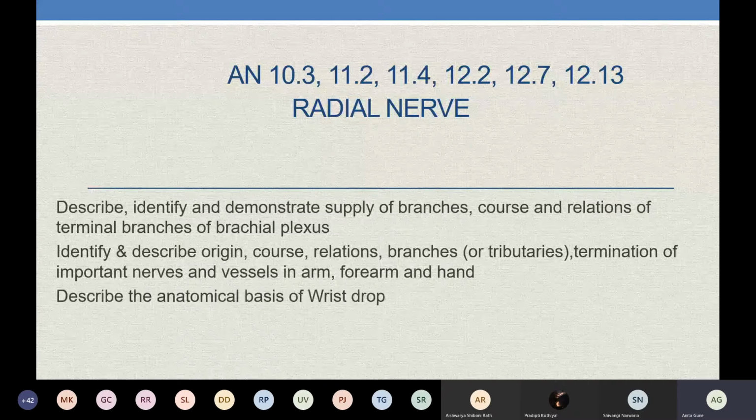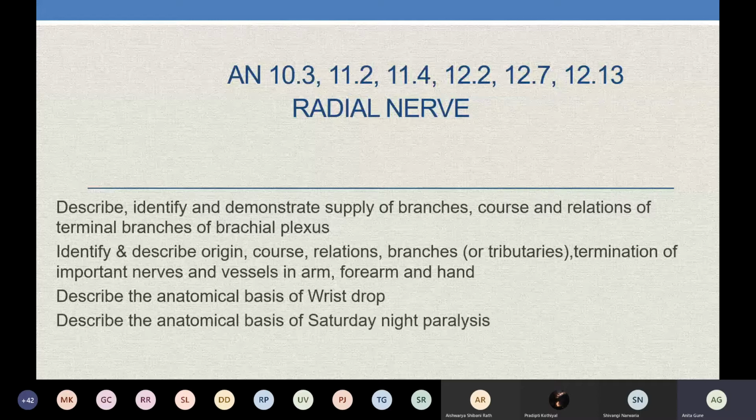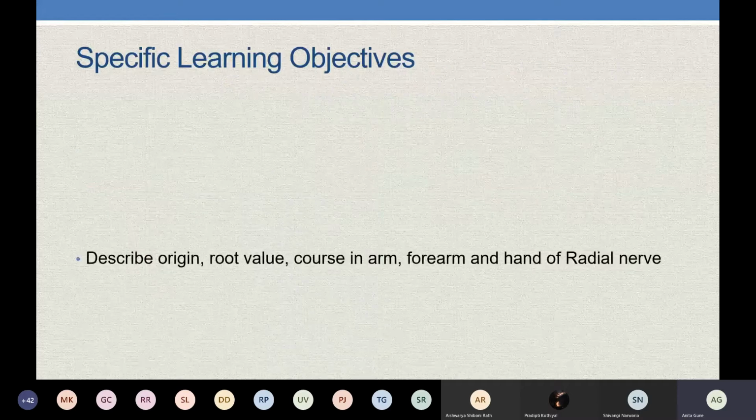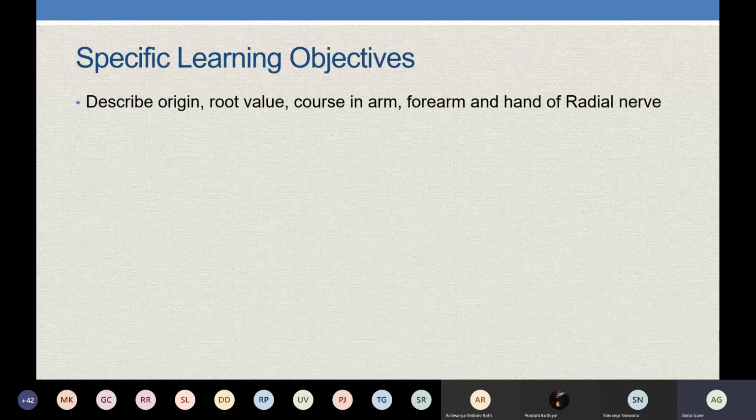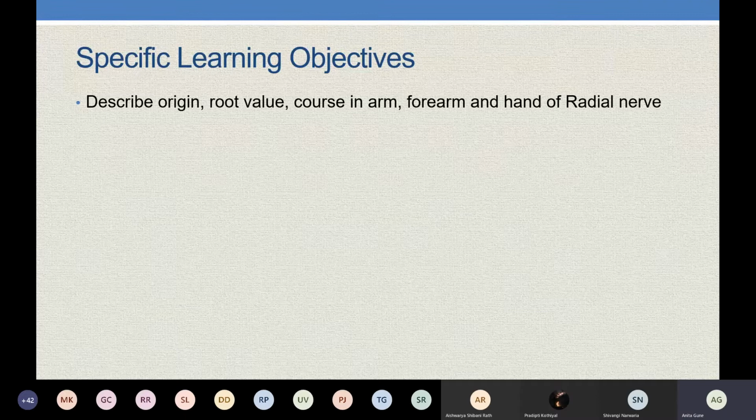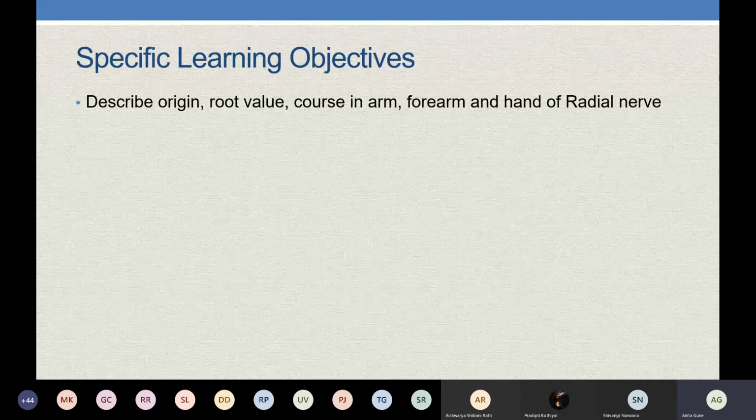We will understand the anatomical basis of wrist drop and the anatomical basis of Saturday night paralysis, not fever, sorry. So coming to the specific learning objectives, today we will cover the radial nerve under the headings of origin, root value, and course in the arm, forearm and hand.